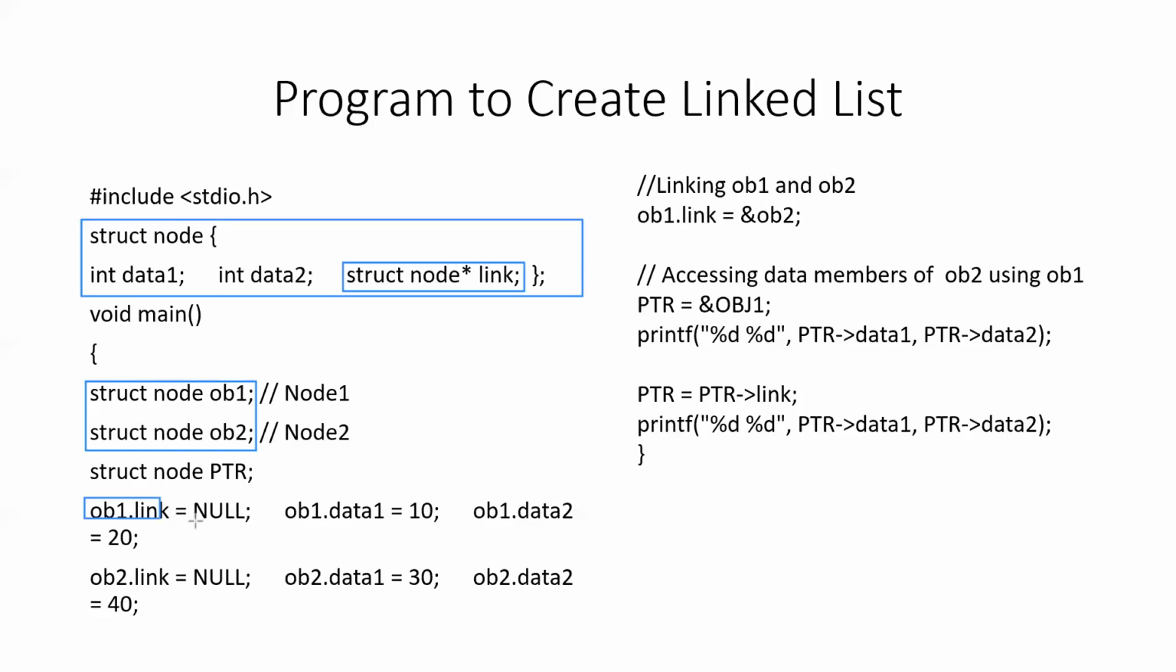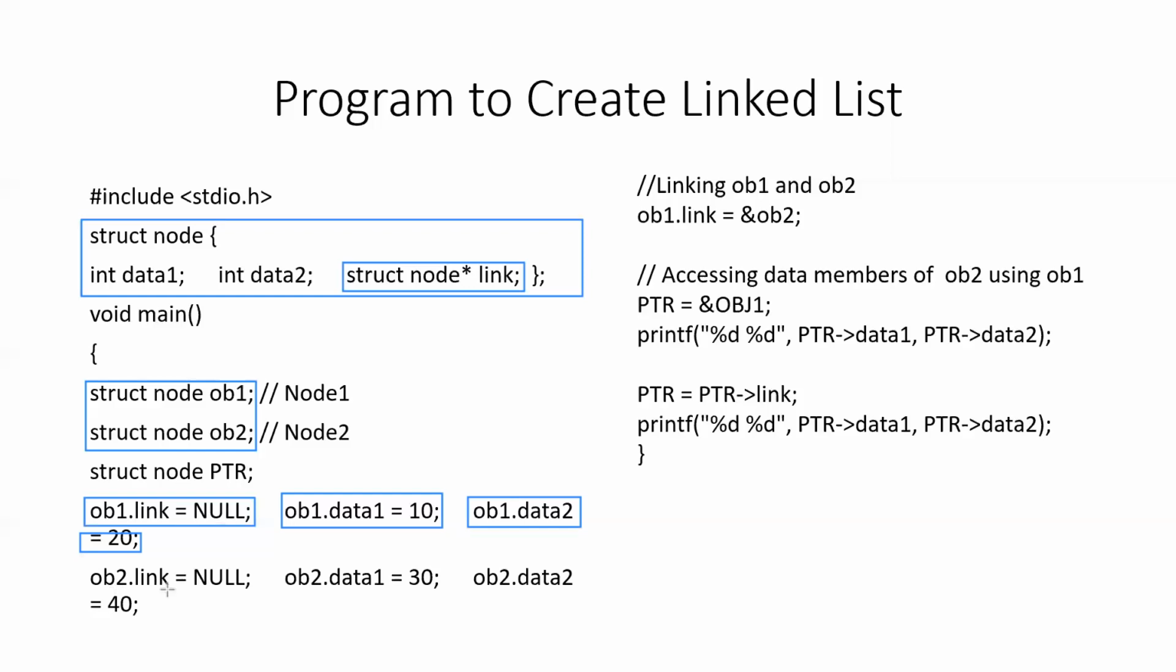Now the link of obj1 has been set to null. That means we are not going to establish the link at this point. We are only going to assign the values of the data members or the information part. So obj1 dot data1 is equal to 10 and obj1 dot data2 is equal to 20. So this is the value or the information stored in the data members of node 1.